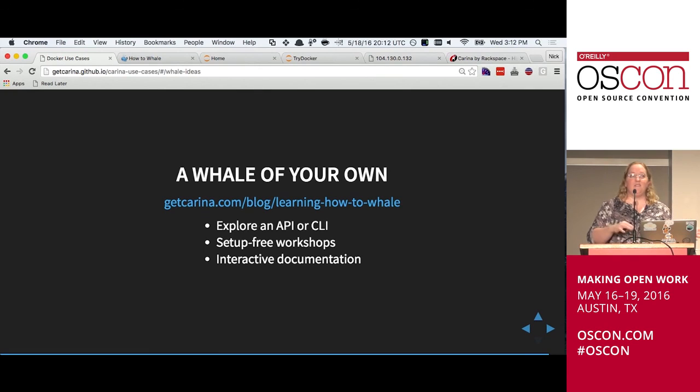So that was how I built How to Whale, but the two components that I'm using, bring your own compute with Carina, and then just completely abusing Jupyter to run whatever you want, is something that you could do to build other things as well. So I use it to learn the Docker CLI, but you could use it to explore a REST API, perhaps.